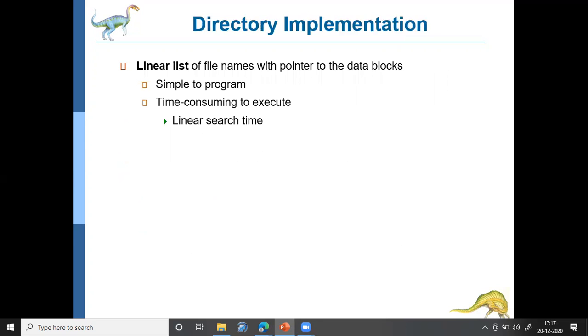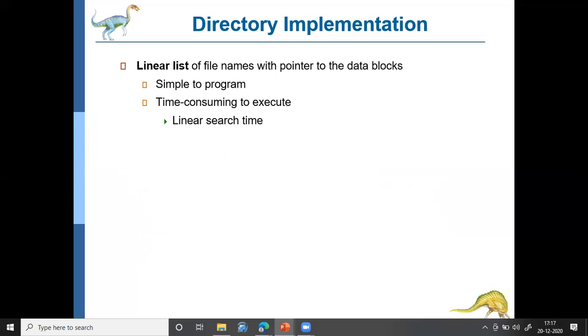Next, we'll be discussing the implementation of directories. What are the different ways of implementing a directory? The simplest way to implement a directory is to use a linear list. A linear list is something like a linked list. If the system currently has 10 directories, then just maintain a linked list: directory 1 to directory 2 to directory 3, 4 up to 10. So using the linked list, the directory structure is maintained.